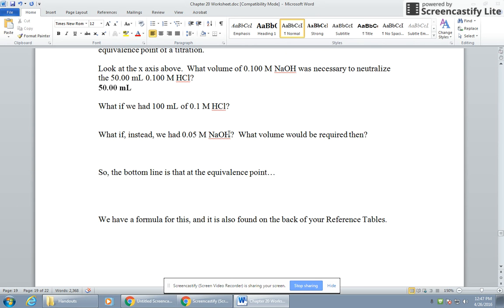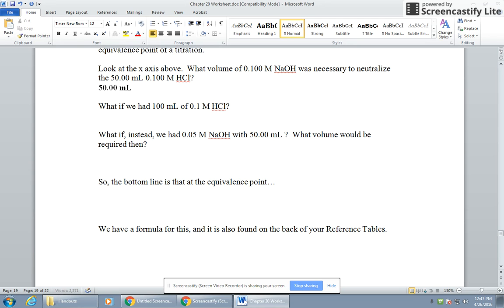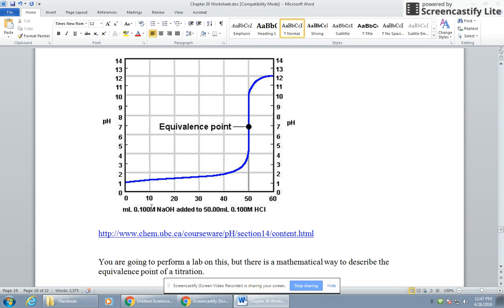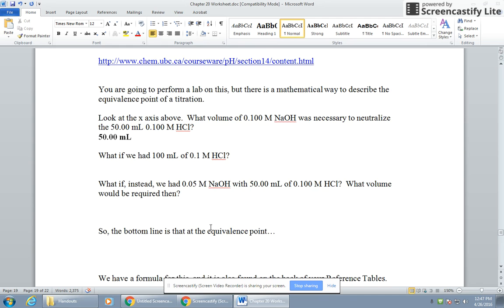And let's write that in. With 50, back to the original 50 milliliters of 0.1 molar HCl. What would I need then? It'd be a little bit different too. So now instead of having the same concentration, this is only half as concentrated. So will I need more of it, less of it? How will that work? Think about it.